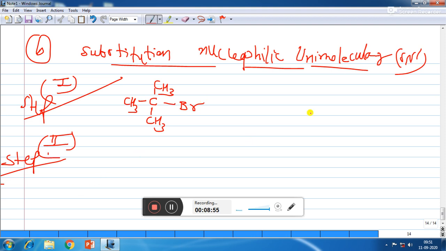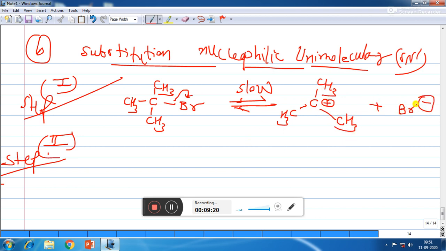Suppose I am having tertiary butyl bromide. The first reaction is slow and reversible. So the first step will become the rate determining step, as it is slow and reversible. Here breaking of the old bond will take place completely. So carbon, after losing the bond, will become positively charged, and the 3 CH3 will come in the same plane, and we will get Br minus.